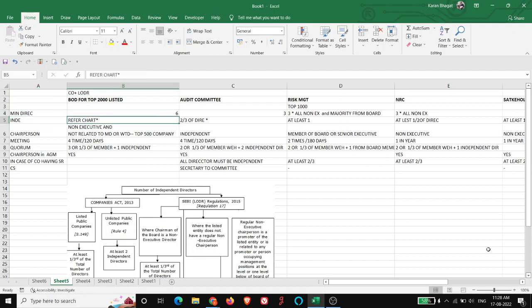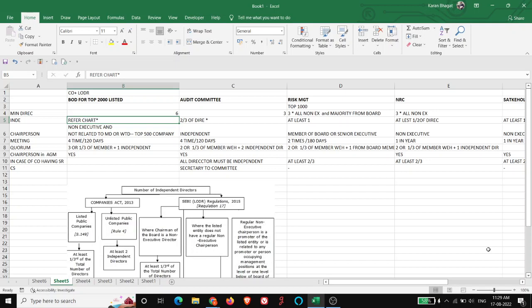For independent directors, it depends on whether the chairman is non-executive or executive. In case the chairman is non-executive, that means he is not in full-time employment, then one third of the directors must be independent directors. If the chairman is an executive, in full-time employment, that means he is engaged in day-to-day business, then at least one half of the directors must be independent directors.